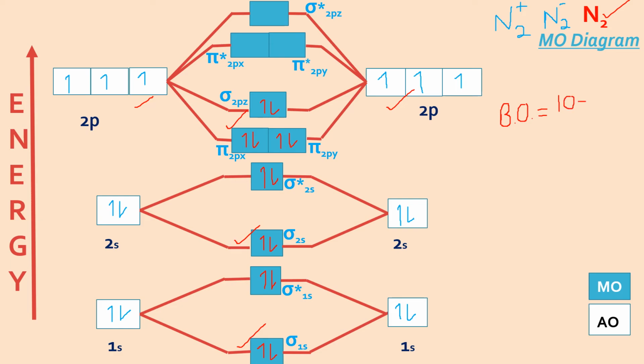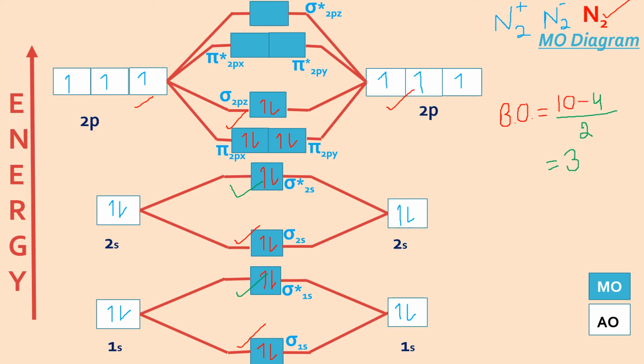So it will be 10 minus, how many are in the anti-bonding? 2 plus 2, 4. So 10 minus 4 is 6, divided by 2 according to the formula. So it comes out to be 3, which proves that there is a triple bond.